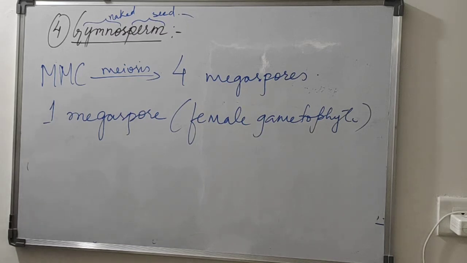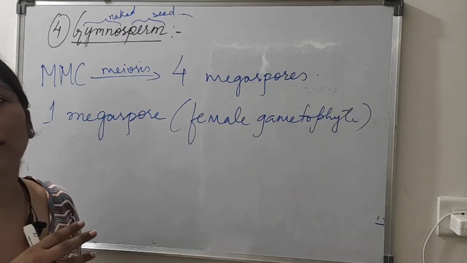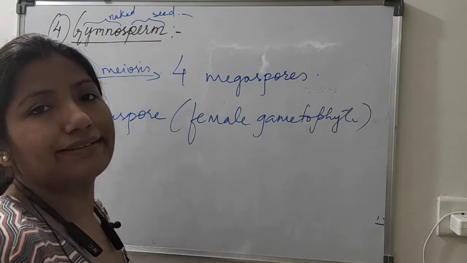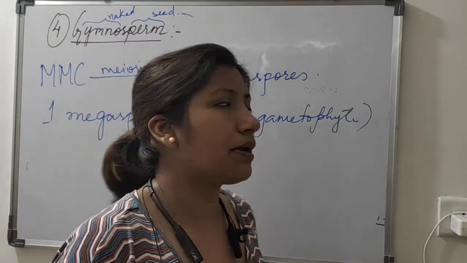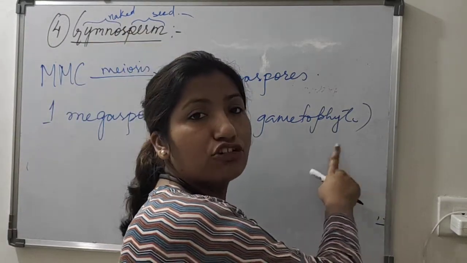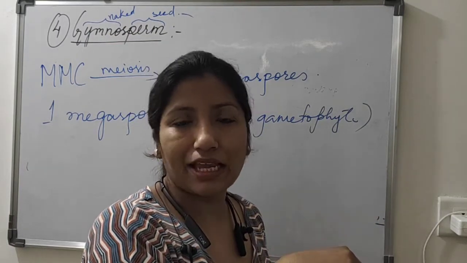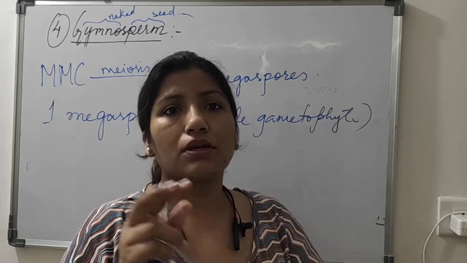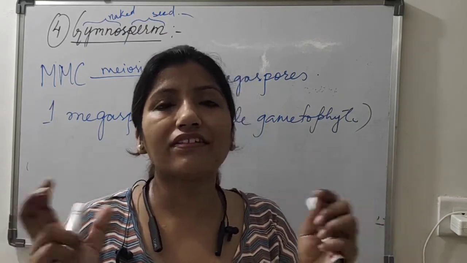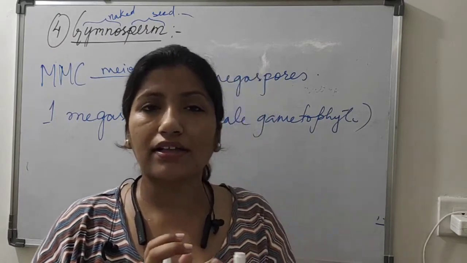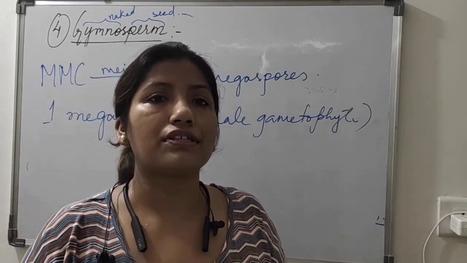Next, in the case of male also, the male and female cones can be on the same tree. Like just now we have seen the cones, that is a female cone. Like that, male cones are also there, where microsporophylls are present, inside which the male gametophyte is present. So this male cone and female cone can be on the same tree, as we see in Pinus plants, and in some plants they can be on different trees.